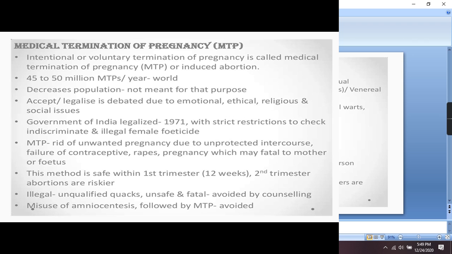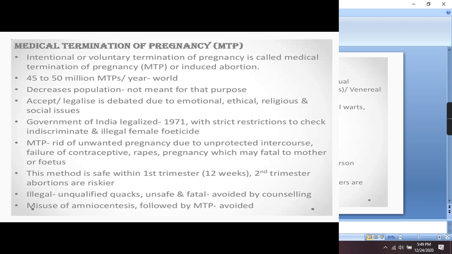Now the next concept in this chapter is MTP. What does it mean? It means medical termination of pregnancy, also known as induced abortion. Usually abortion is an illegal process, but this MTP is legal because it is practiced in cases when the pregnancy is not safe for the mother, as well as when it may be dangerous for the child, as well as in cases where the mother does not want this child, as in cases of rape, etc.